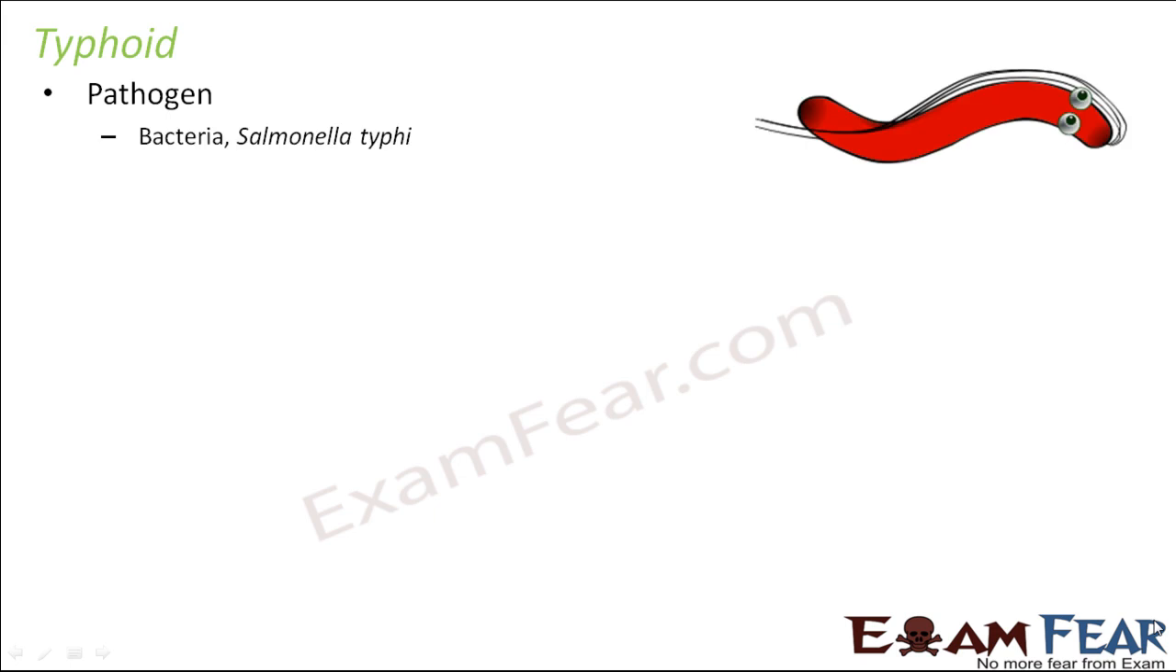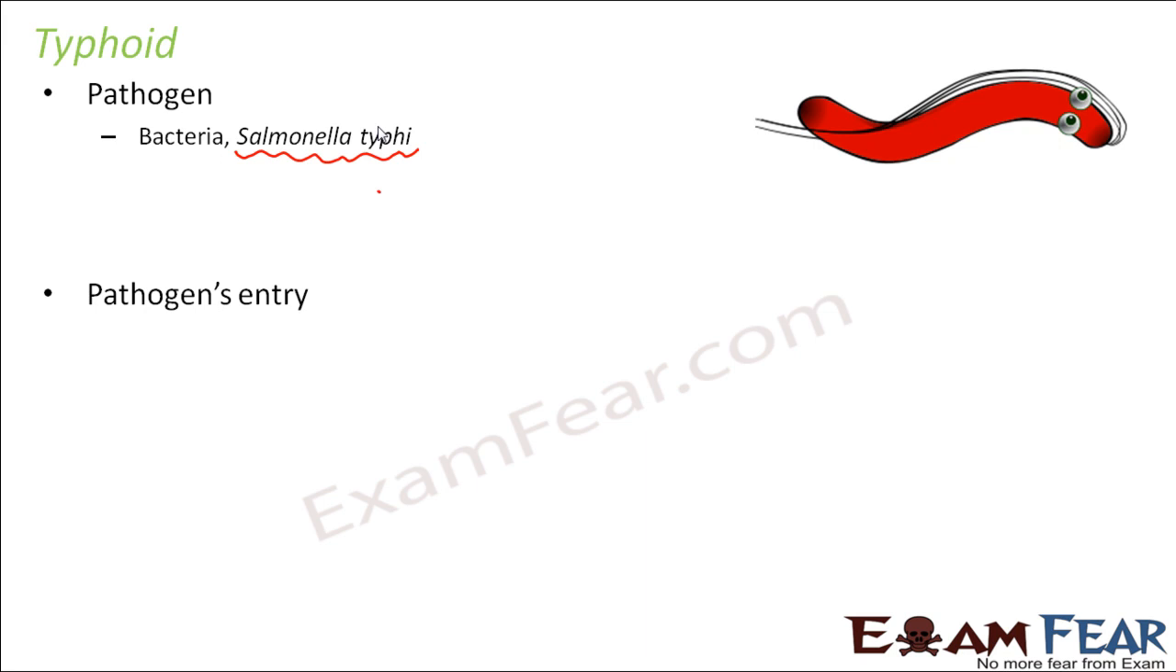So let us first talk about typhoid. The pathogen or the main causative organism for typhoid is a bacteria, and that specific bacteria which causes typhoid is Salmonella typhi. So this is the scientific name of that bacteria. So it is Salmonella typhi, and that is why the name is typhoid, from the word typhi.